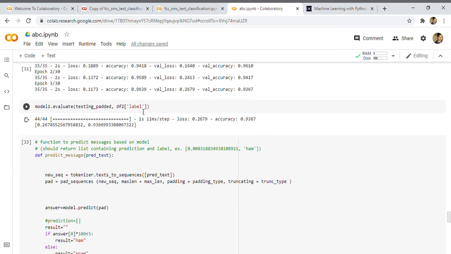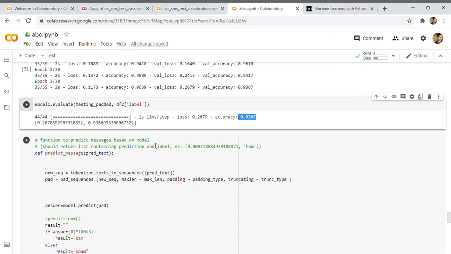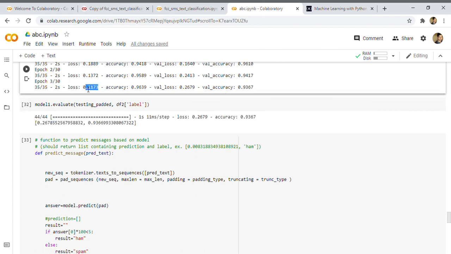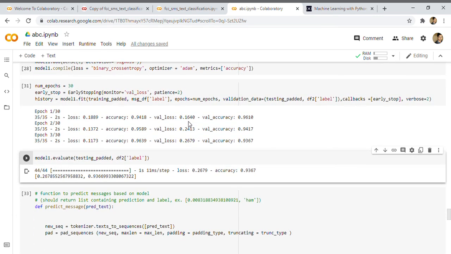And this is just the accuracy we get, which is 93.67. And if you see the loss, it's the average of everything. So here the last loss is 0.1173, but here it's 0.26 because it takes the average of everything, so it goes like that.